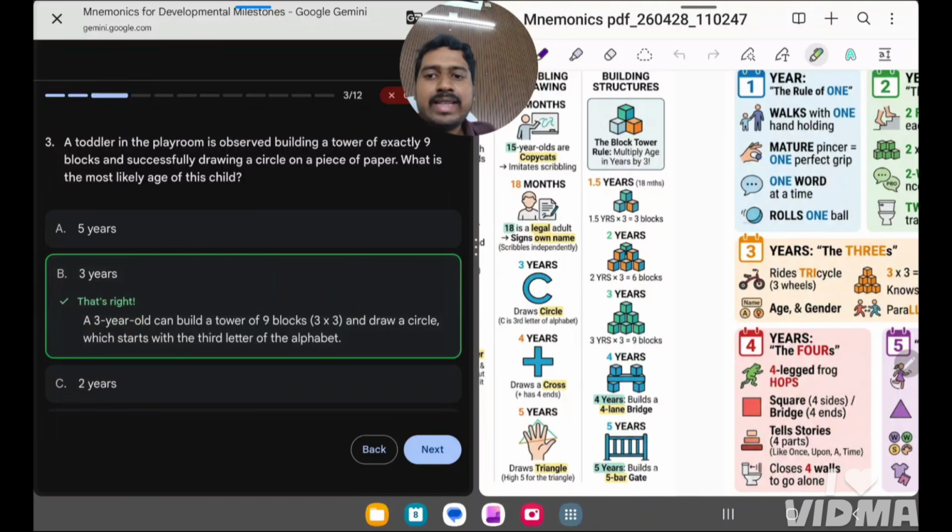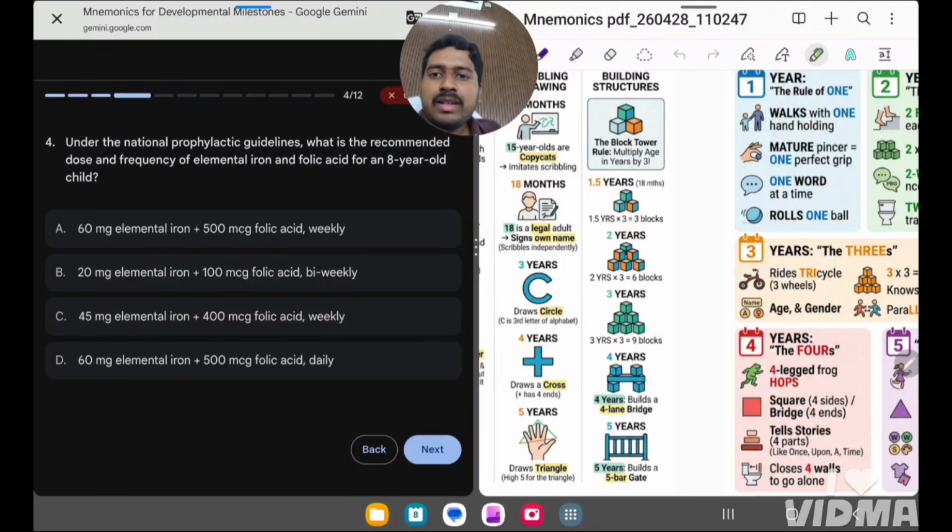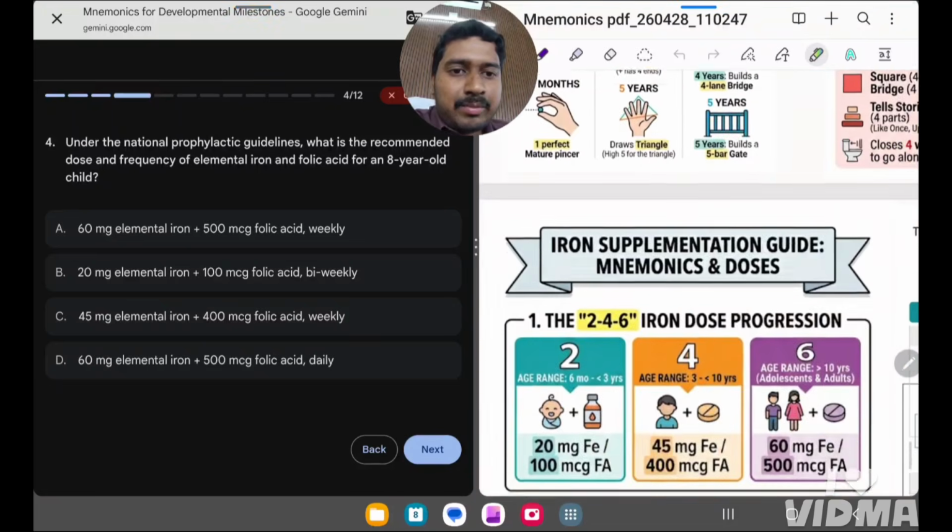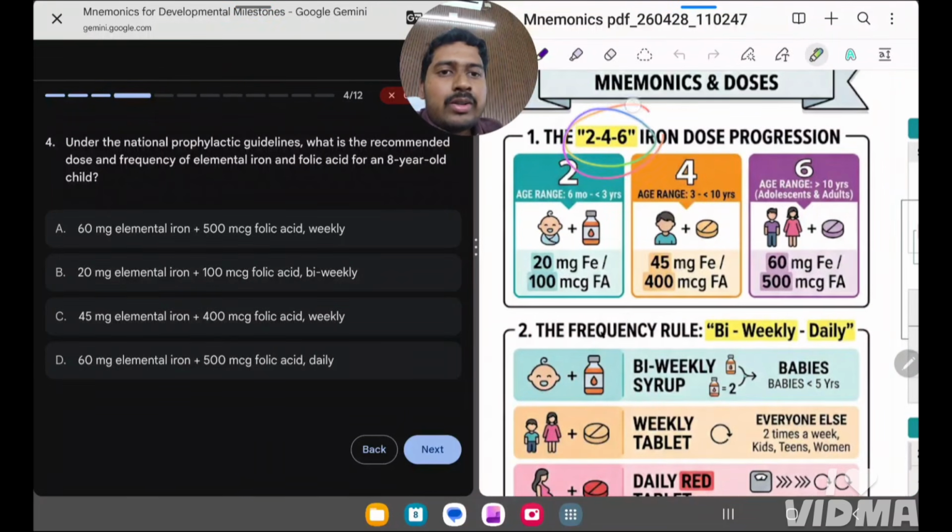Okay, so the answer is 3 years. Okay, next, what is the recommendation of iron and folic acid? So for this also there is a mnemonic. What is the mnemonic? The mnemonic is 246.